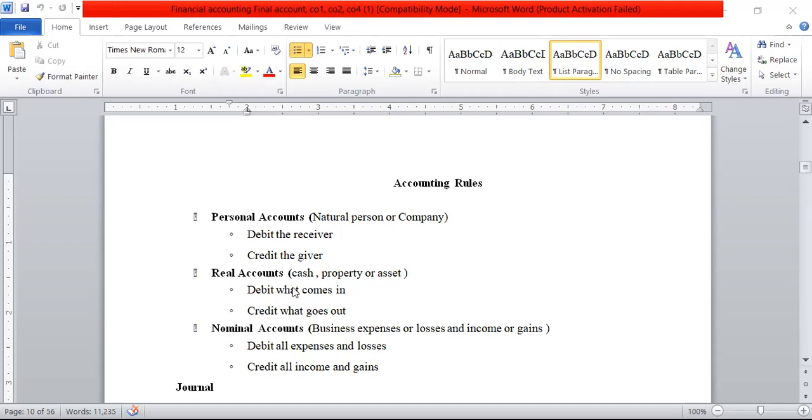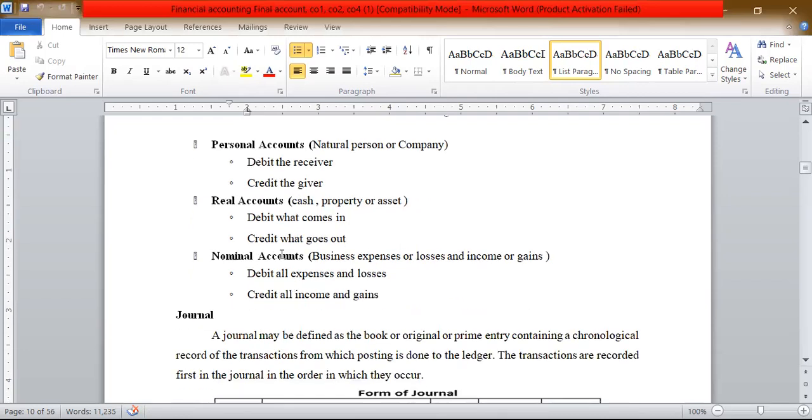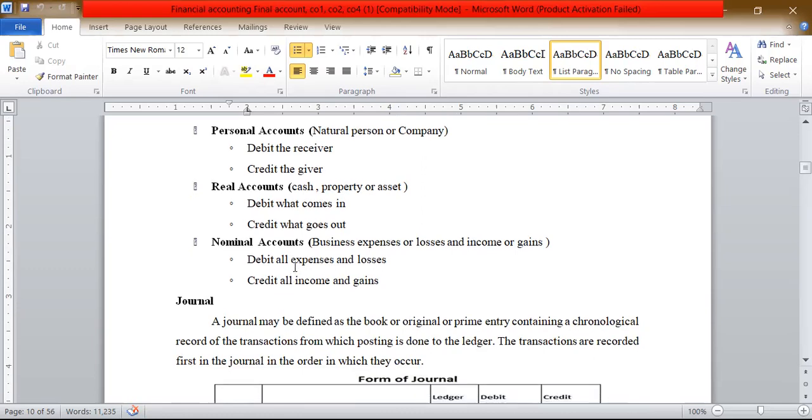Next, coming to nominal account. Nominal account is regarding business expenses, losses, incomes and gains. So the rule is debit all expenses and losses, credit all incomes and gains. For example, salary is paid.